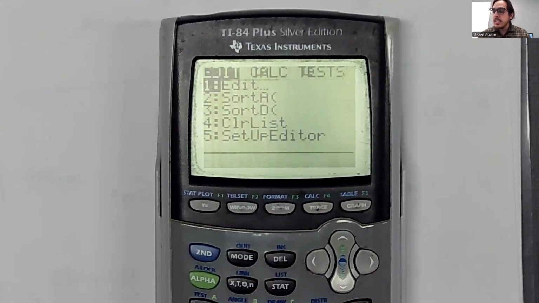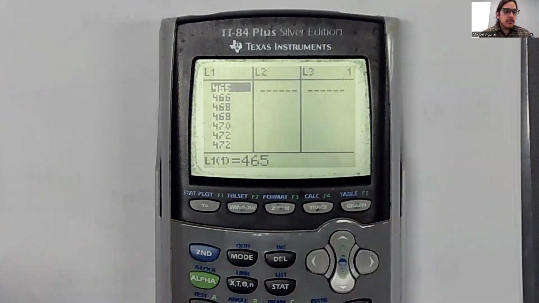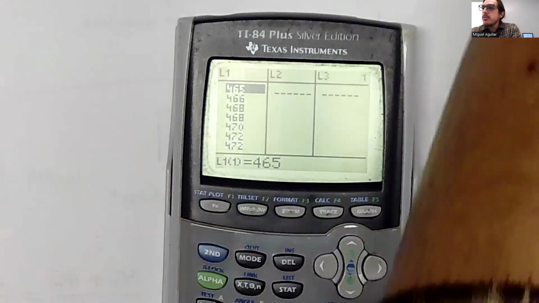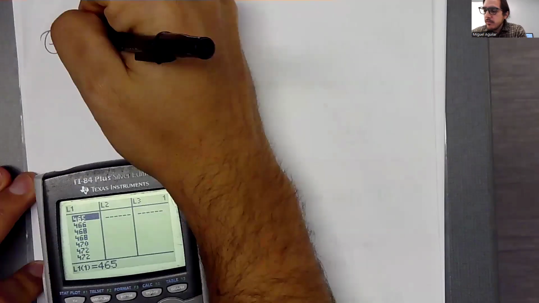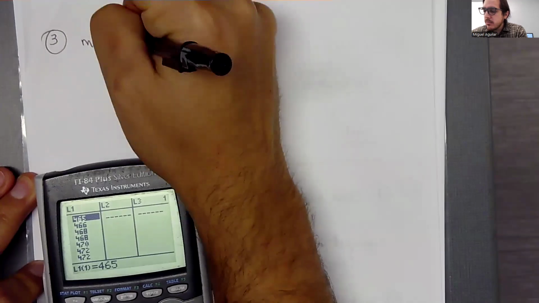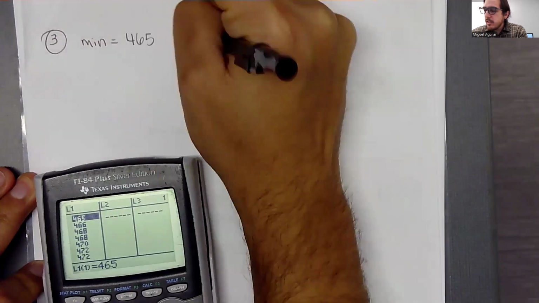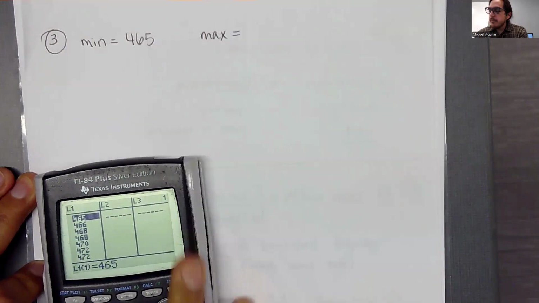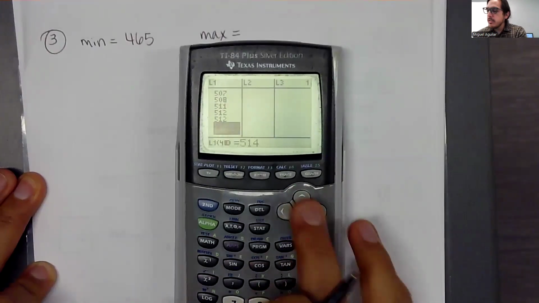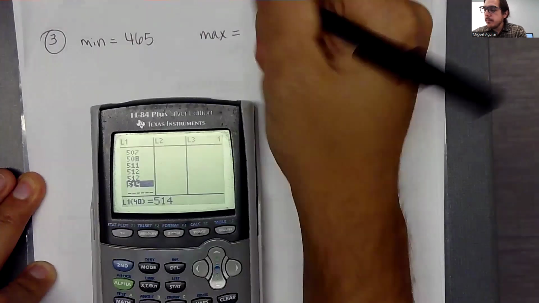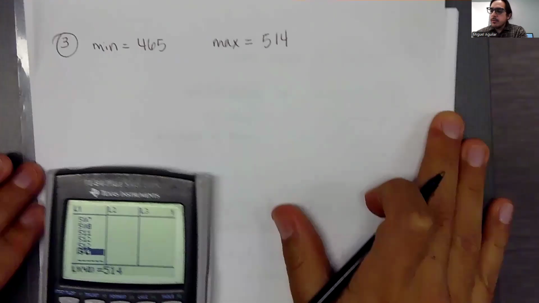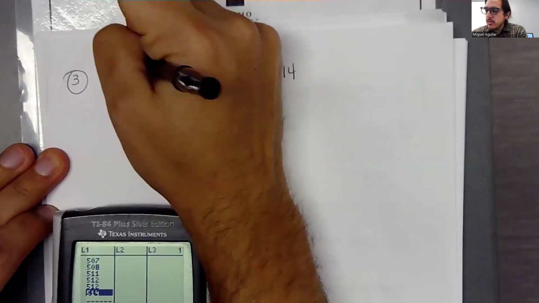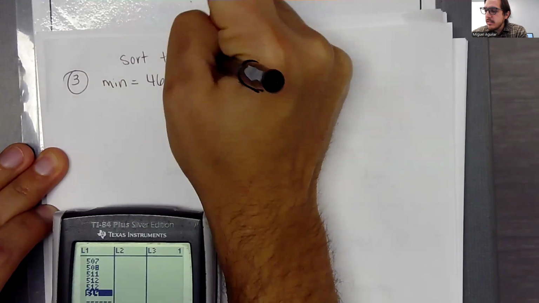So I go back to my list and edit just to view it. So we now know that the minimum value, I'm going to zoom out, the minimum value of our data set is 465. And the maximum value, the highest value, I just go up a couple times, is 514. Okay. So that's the first thing that you want to do, is sort the data.